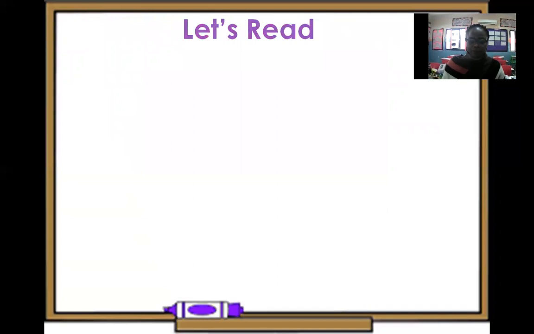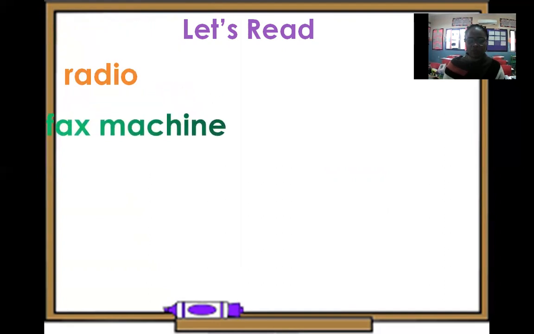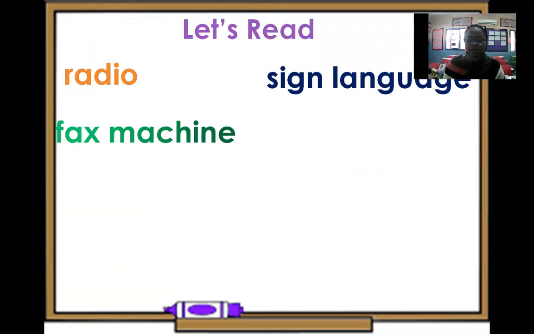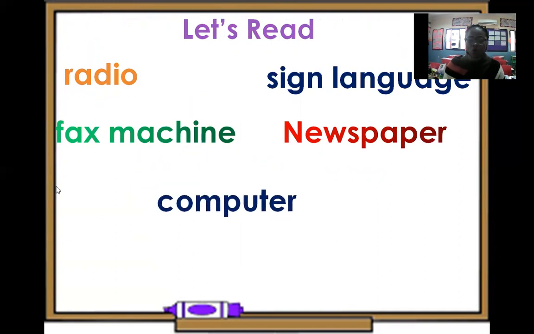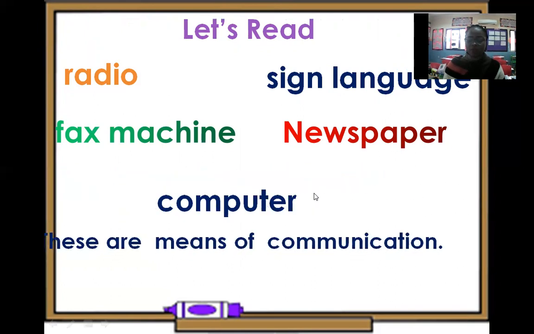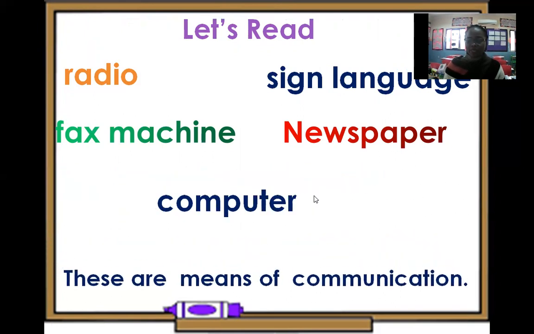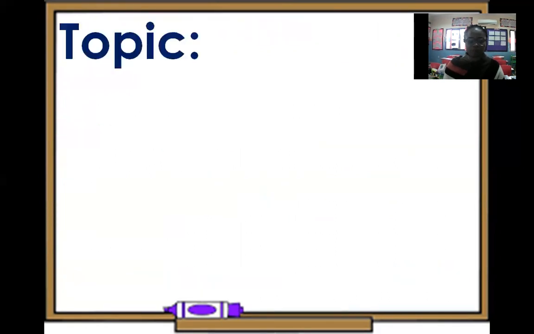Now, let's read. The first word is what? Radio. Very good. The second one, fax machine. Good job, everyone. Sign language. Well done. Newspaper. Very good. And computer. Very good. All these are what? They are means of communication. They make communication easier.